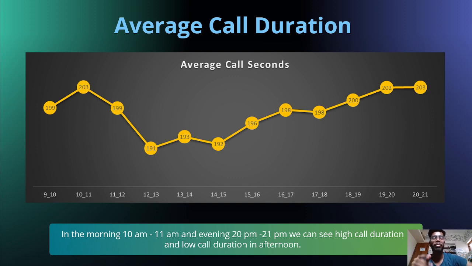We can see this in the graph. In the afternoon the call duration is 199, 193, 192. After the afternoon completes and the evening comes, it goes like 198, 200, 202, 203.